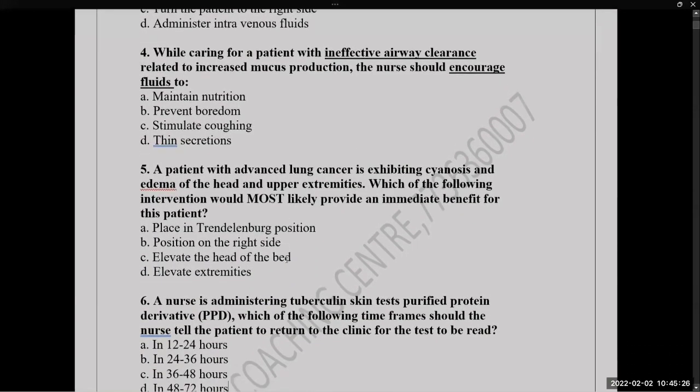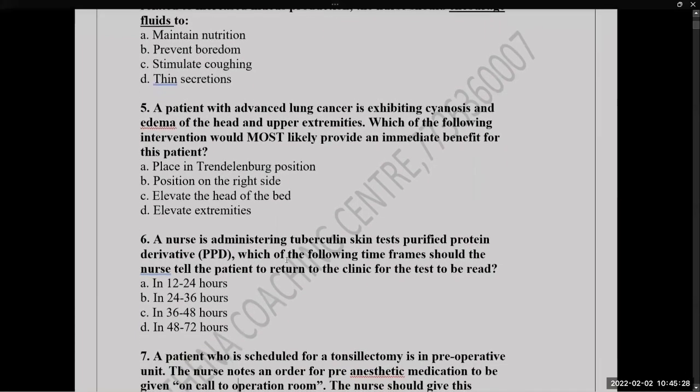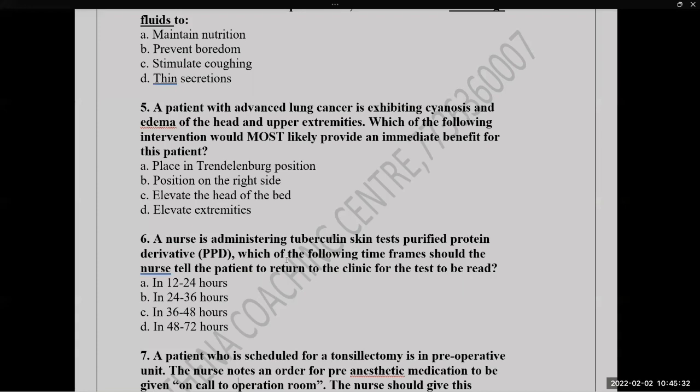Next, fifth question. The patient with advanced lung cancer is exhibiting cyanosis and edema of the head and upper extremities. Which of the following interventions would most likely provide an immediate benefit for this patient?